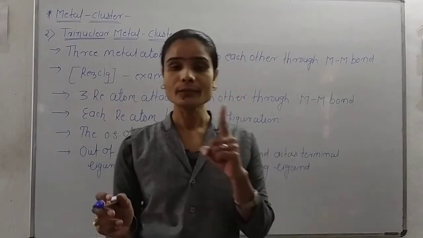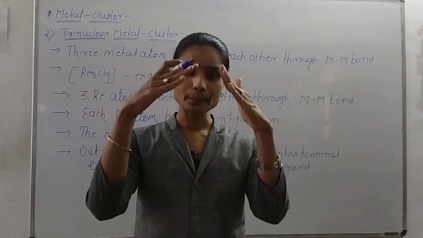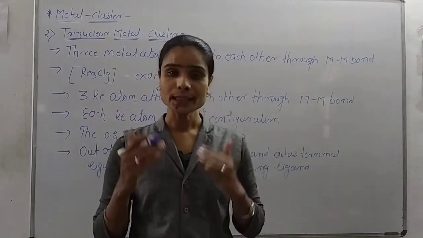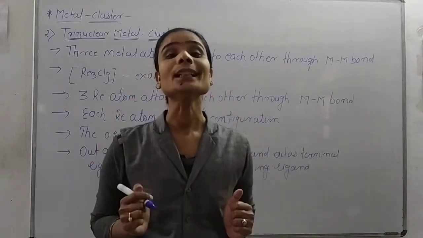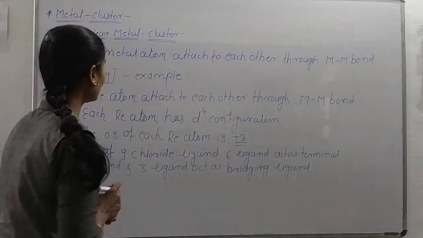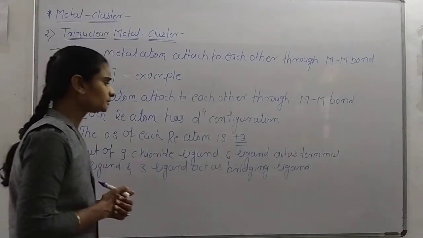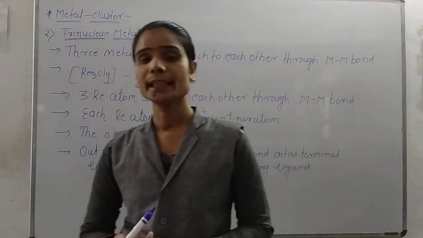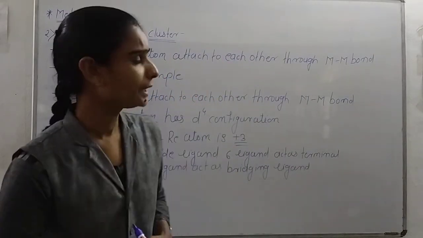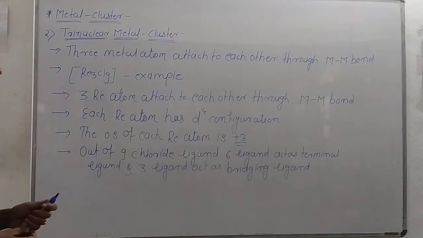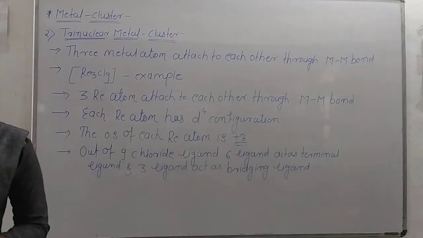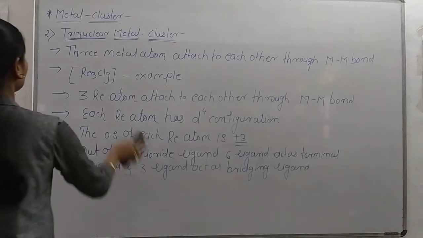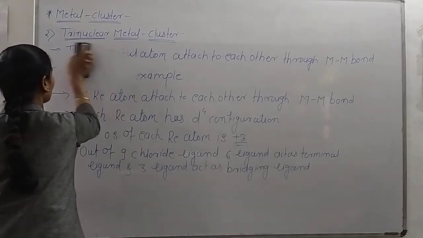Bridging ligand means one ligand present between two metal atoms, and it donates its electrons to both metal atoms to satisfy their valency. Now the oxidation state of each rhenium atom is +3 and each has d4 configuration. So a total of 12 electrons are present in the bonding molecular orbitals.